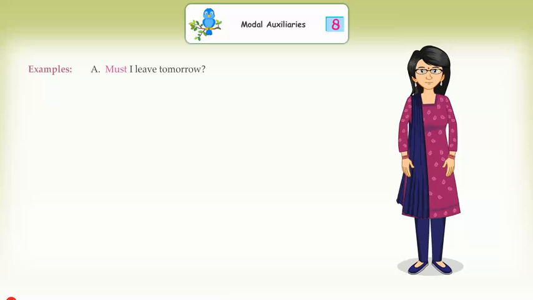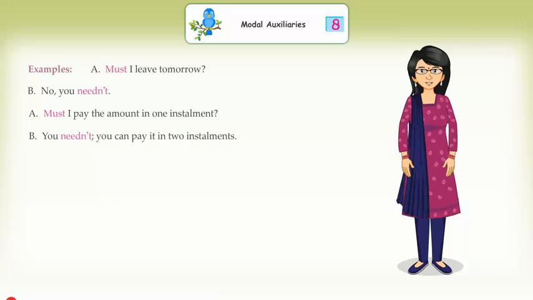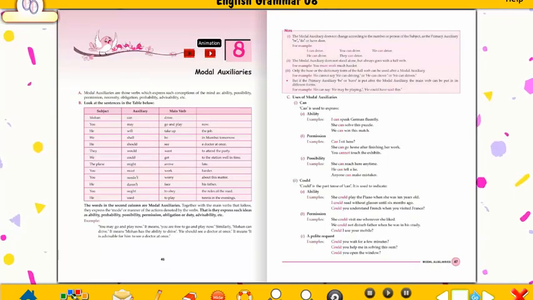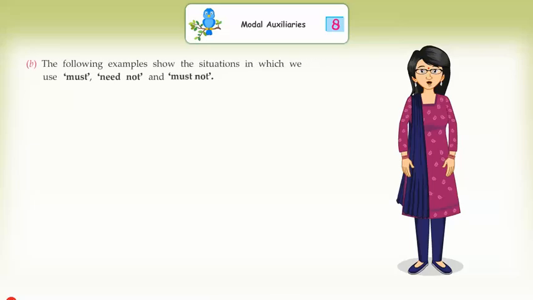Examples: A. Must I leave tomorrow? B. No, you need not. A. Must I pay the amount in one installment? B. You needn't. You can pay it in two installments. B. The following examples show the situations in which we use must, need not and must not.